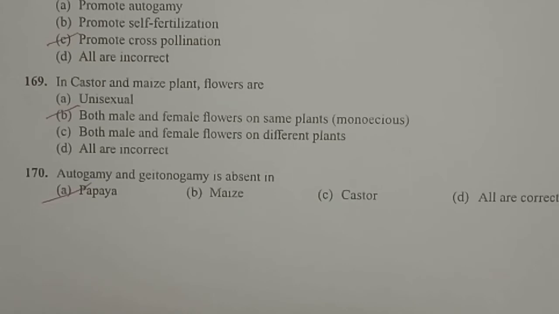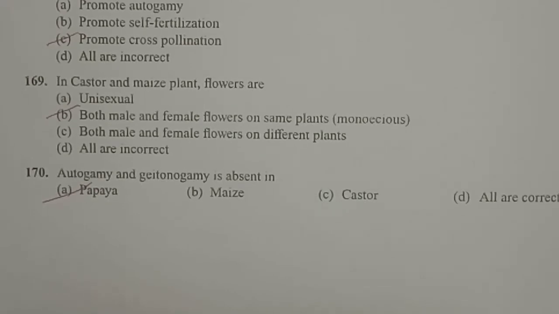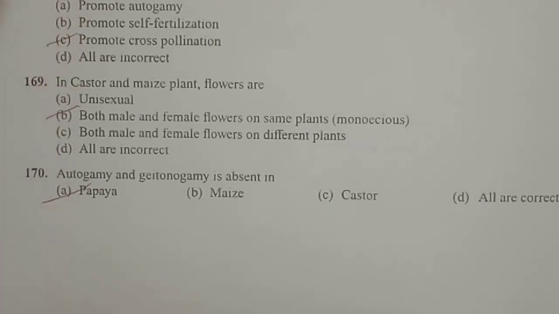So autogamy is the pollination or release of pollen grains from anther to stigma of the same flower. So there is no chance for pollination in the same flower, as the flowers are born on two different plants. Even geitonogamy, the transfer of pollen grains from one flower to the stigma of another flower within the same plant, is not possible, as the flowers are produced entirely on two different plants. So here autogamy and geitonogamy both are absent in papaya. So here only xenogamy is possible.